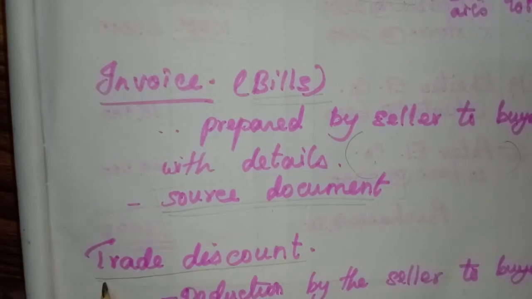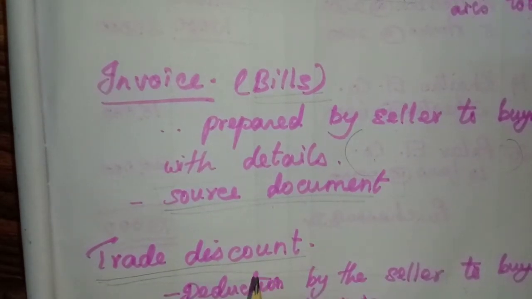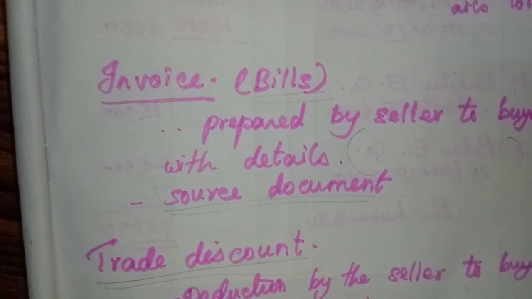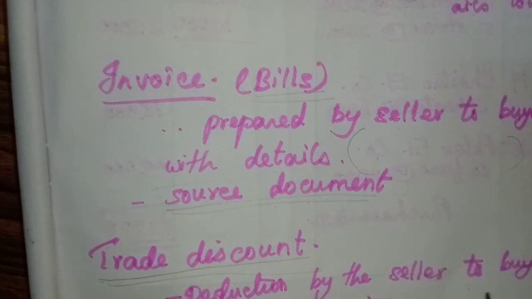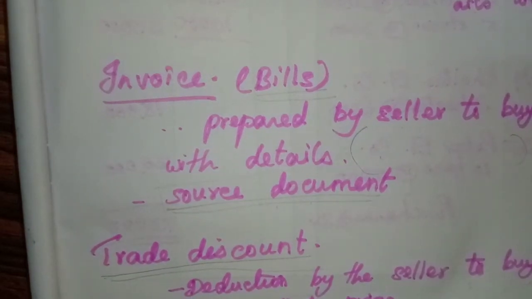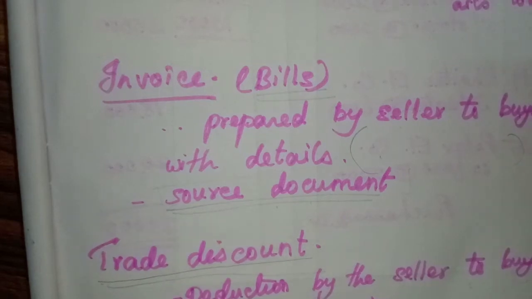So now let us learn what is trade discount. It is a deduction given by the seller to the buyer on the list price of the invoice. The total price, the gross amount.